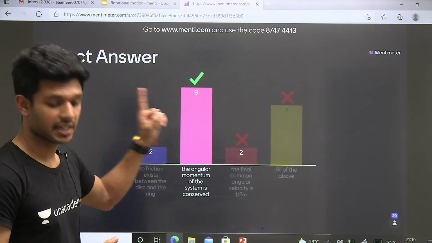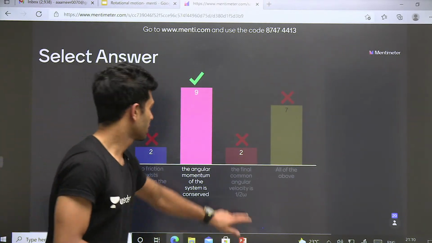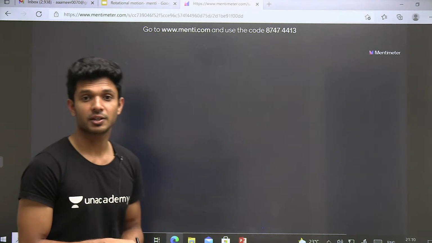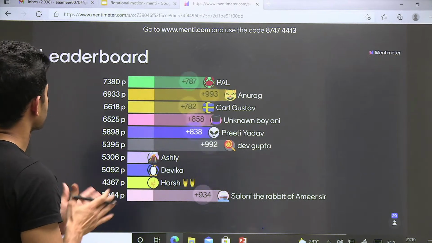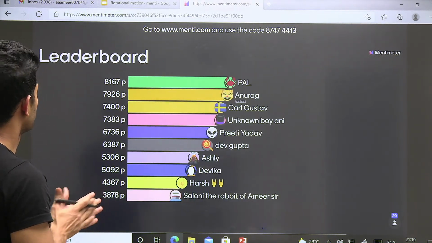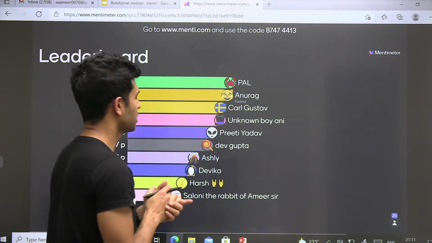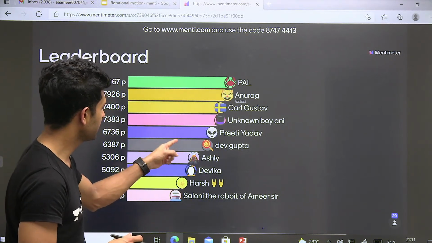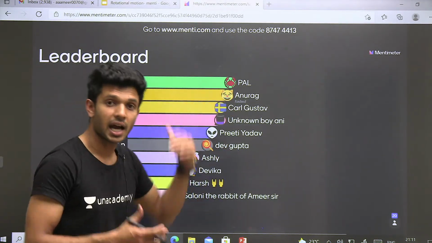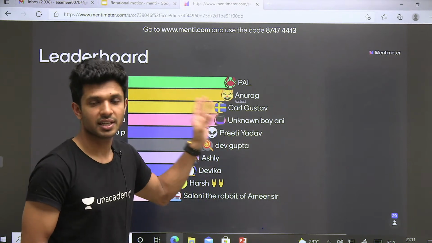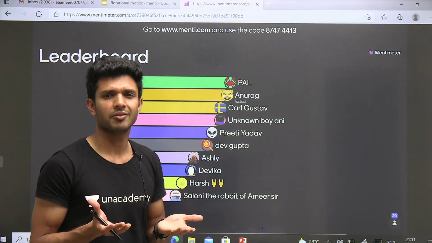But anyway, I have 9 students who got the correct answer. This is very good, I'm totally happy, I'm totally thrilled. Let's see who all those 9 students are, and also let's find out who's on the top of the leaderboard. Pal is there. Anurag, I think Anurag somehow will make his way to the top of the leaderboard. Then Carl, Unknown, Annie, Preeti, Dev, Ashley, Devika, Harsh, Saloni. Very good, everyone is having a good fight. I know that not just these people on the leaderboard are giving their tough fight. Everyone is there. You don't have to worry even if your name is not there on the leaderboard. Everyone is learning this topic.